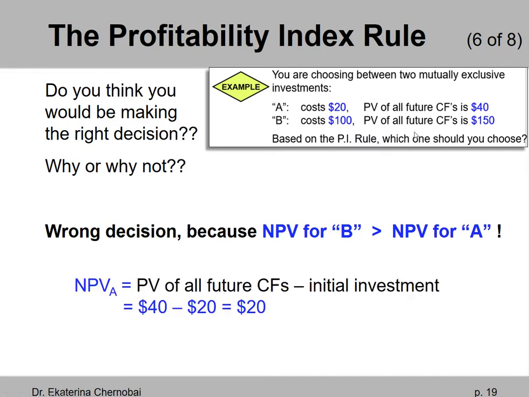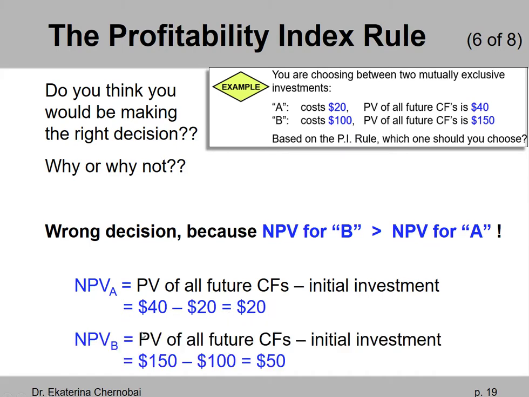So in other words, if you instead calculate the net present value for each project, then for project A, that would equal $40, which is the present value of all future cash flows, minus $20, which is the initial investment, and that would give you $20. So $20 is the extra cash you will make.